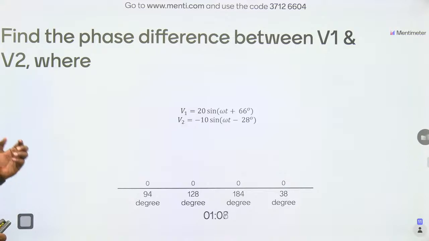We can solve this type of question within 30 seconds or 40 seconds. Okay, so which answer is correct?